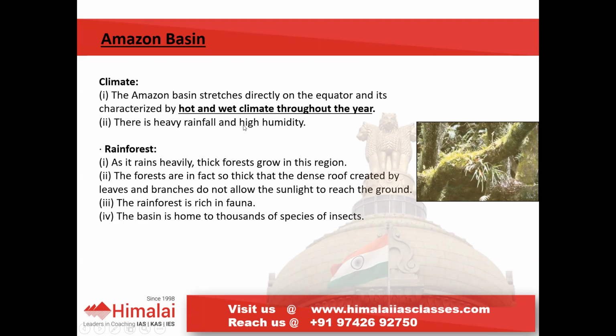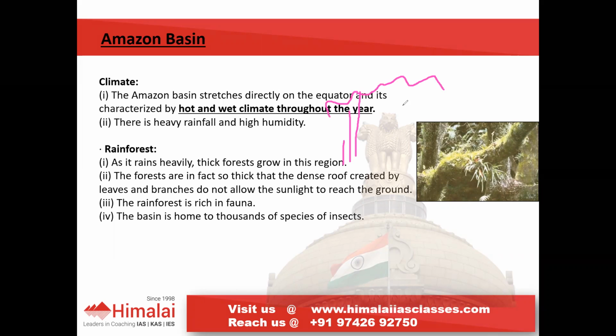With this climate we can expect rainforest, that is evergreen forest. Here the trees will be thick, hardwood. They grow to very high height, and here trees will have intense competition for sunlight. One tree wants to grow higher than another tree. Intense competition for sunlight, and here the trees develop a thick canopy.